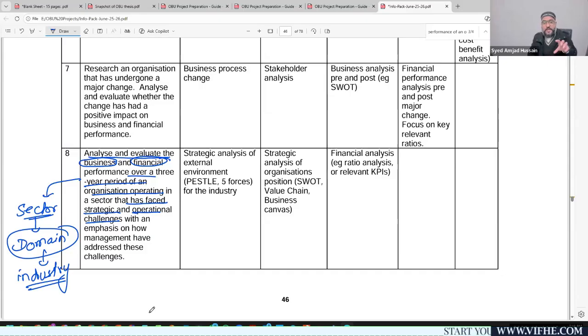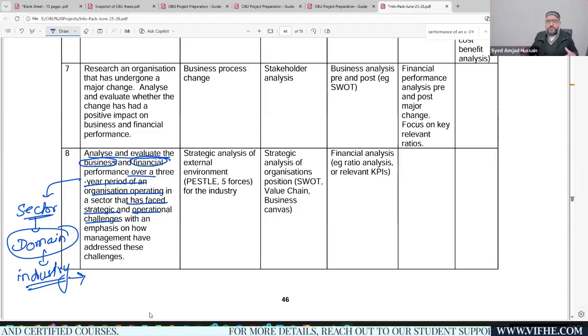So this topic area is going to be a bit more technical and more difficult for the students, right? In topic number 8, the first thing is you need to evaluate what were those strategic and operational challenges faced by that specific sector, that specific industry part. And then you need to evaluate how the specific company within that sector, the company that you have chosen, has managed those strategic and operational challenges, either positively or negatively, right?